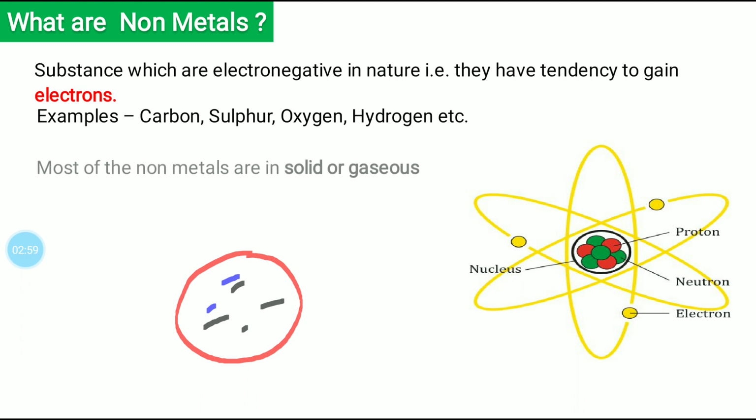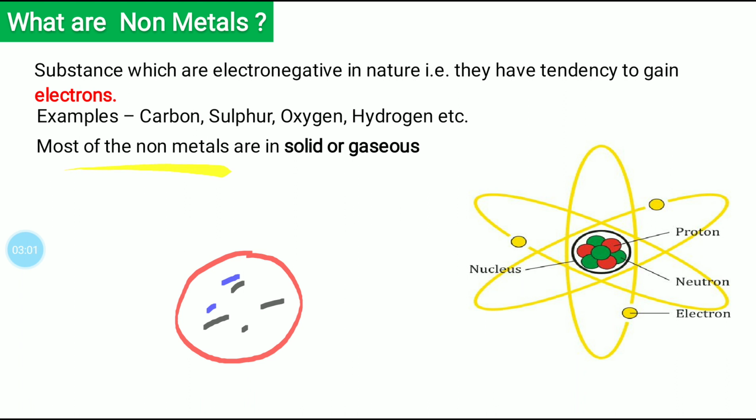Most non-metals are solid or gaseous, but as you know, there are always exceptions. Here the exception is bromine, which is a non-metal but is in the liquid state.